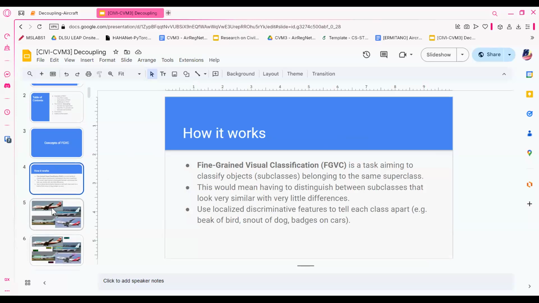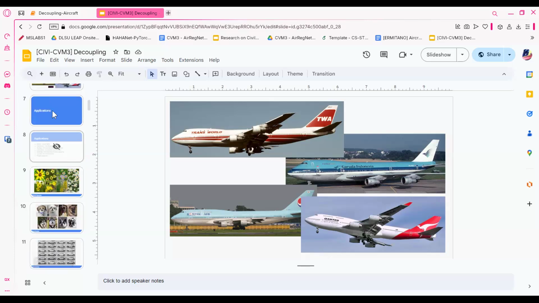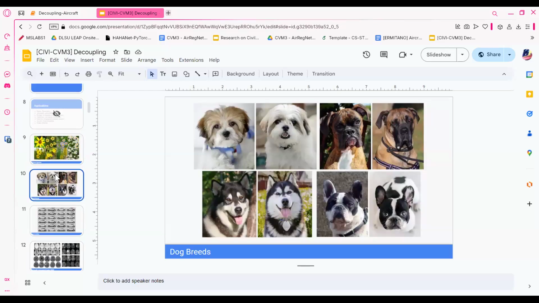So, without being an expert, how can we tell the difference between these four? It's a very challenging situation where you can't even tell the difference between these four aircraft without being an expert. Here we have some more applications for fine-grained classification. Usually the problem here is we have to identify subclasses that look very similar but are actually different.